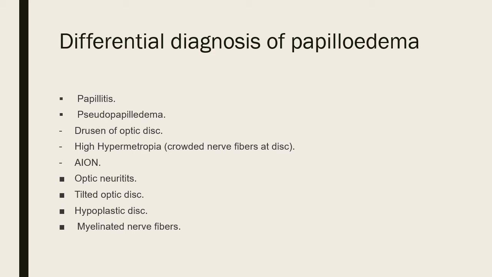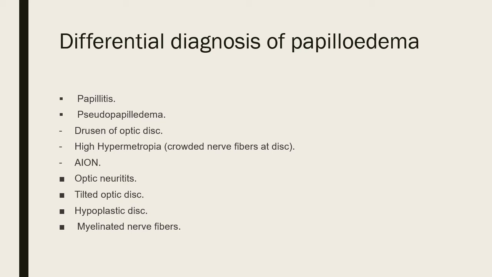So the entire next lecture will be devoted to papillitis. Second is pseudopapilledema. Many times the optic nerve head mimics the picture of papilledema. The best example is a high hypermetropic patient. Hypermetropic discs are small. In patients suffering from a high hypermetropic refractive error, you may suspect papilledema in the optic disc, so you will have to go with the other clinical parameters. And if your retinoscopy shows plus 5, plus 6, you can say probably this is pseudopapilledema.